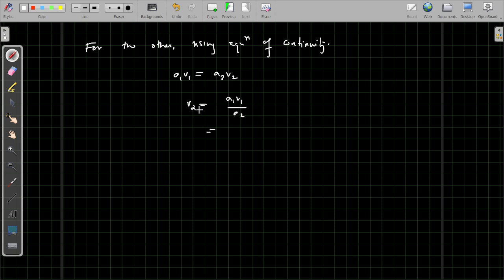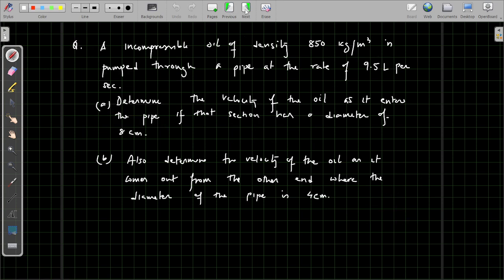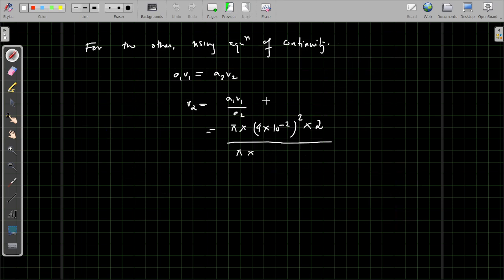The area A1 is pi into 4 into 10 to the power minus 2 whole square, into the velocity that we have got, around 2, divided by A2, which is pi into the radius. This time the diameter is 4 centimeter, so the radius is 2 centimeter. So it will be 2 into 10 to the power minus 2 whole square.